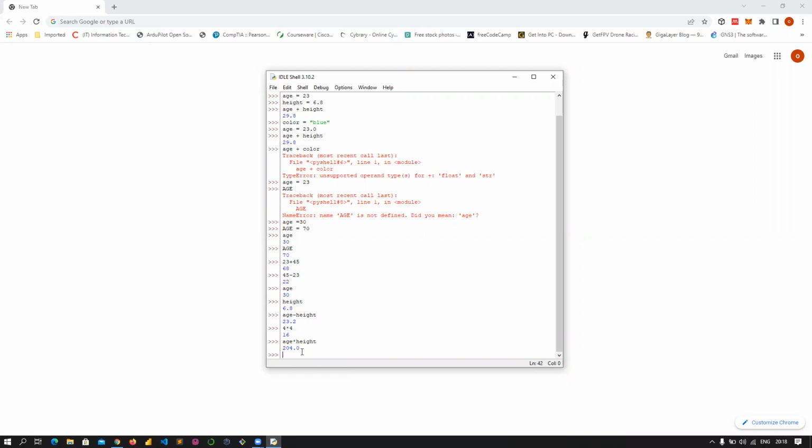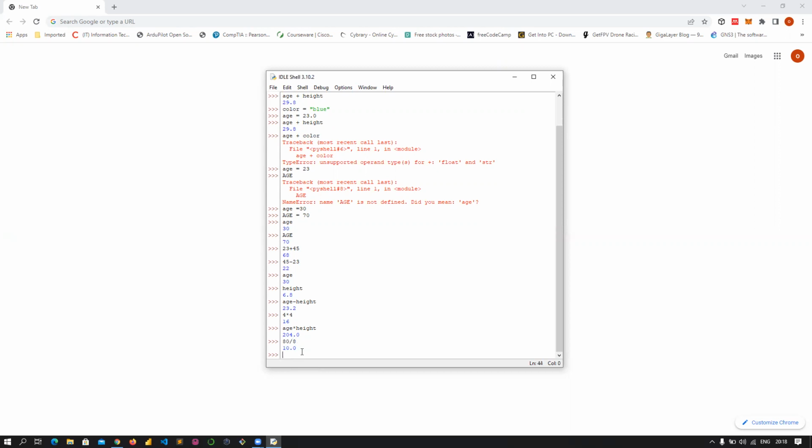Then another arithmetic operator is called division. So let's say 80 divided by 8. It means how many times can 8 go into 80. So for you to do that, you just need to write 80, then you look for this division symbol or slash sign on your keyboard, 80 divided by 8, and you're going to get 10.0. You understand? It's like your normal calculator, your phone, 80 divided by 8.